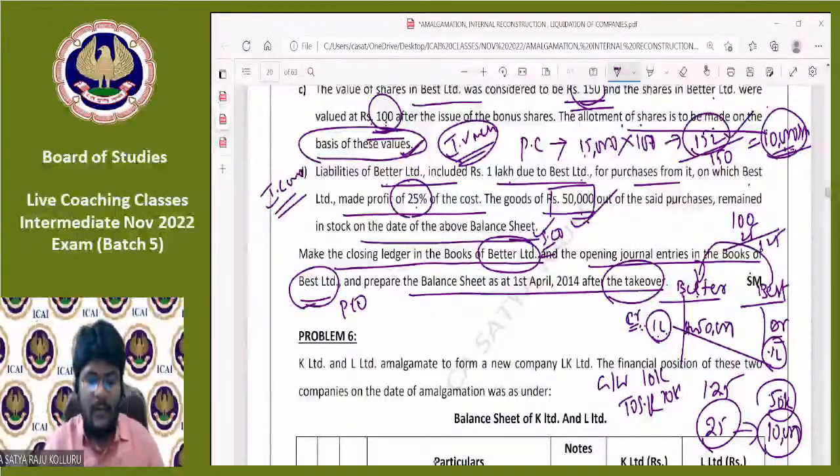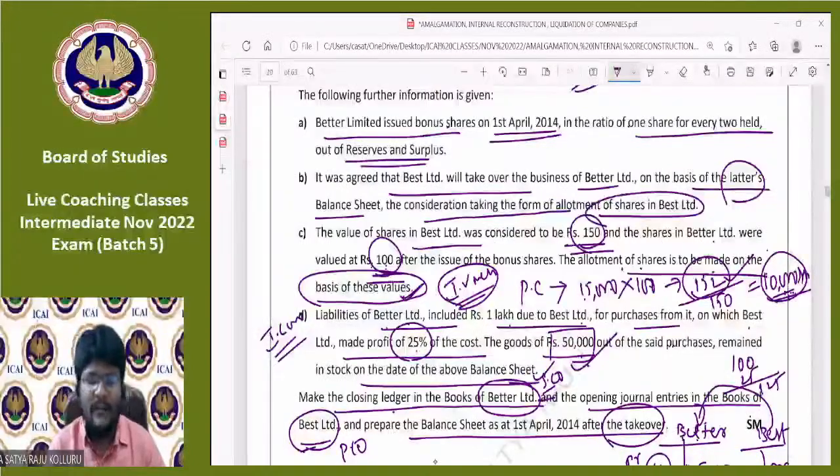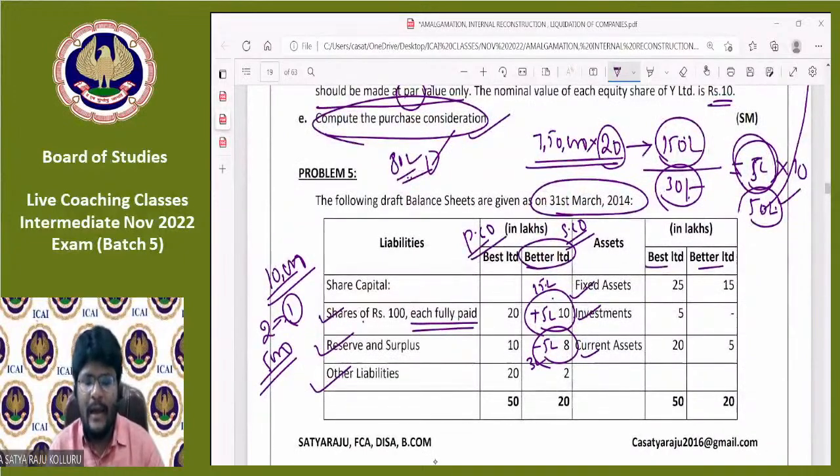That's it, guys. Make the closing ledgers in the books of Better Limited and also the opening journal entries in the books of Best Limited, and prepare the balance sheet as at 1st April 2014 after the takeover. I'll do one thing. Please, all of you try this problem, guys. We do not have enough time to resolve the problem, but I hope I told each and every adjustment. The purchase consideration was directly given, which was 15 lakhs, under the intrinsic value method. Provide the closing ledgers in the books of the selling company. I will tell you the journal entries in the books of the purchasing company as well as the balance sheet in tomorrow's session. Please, all of you complete the closing ledgers in the books of Better Limited.